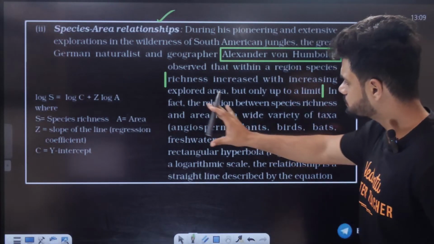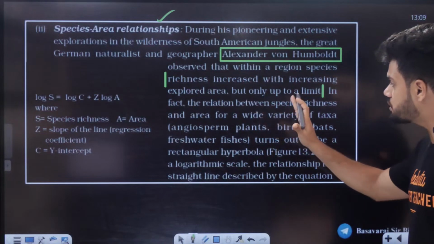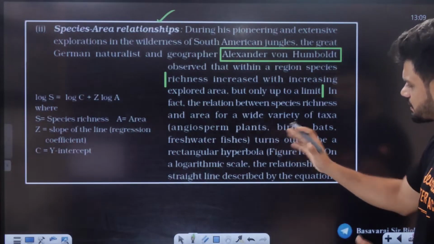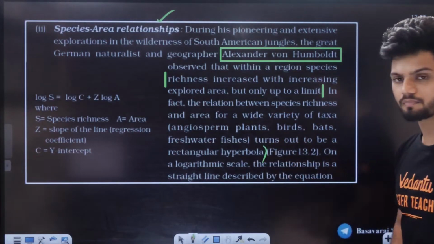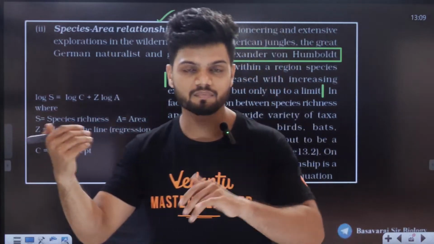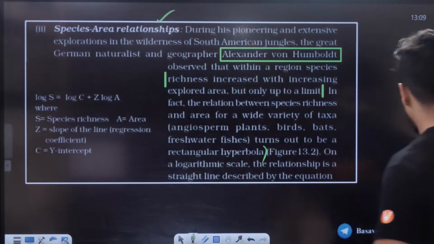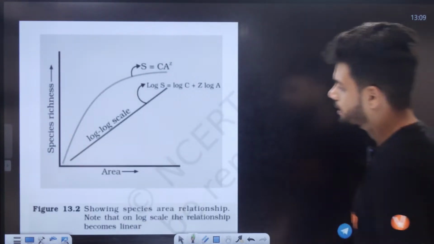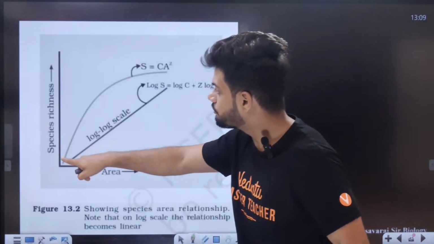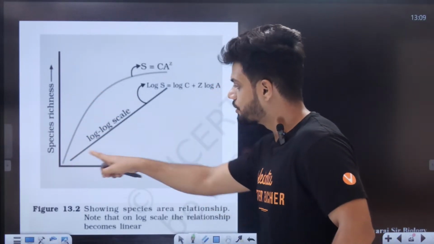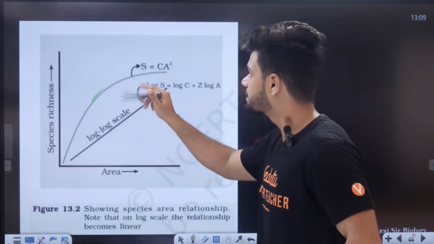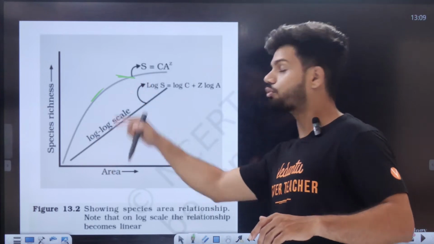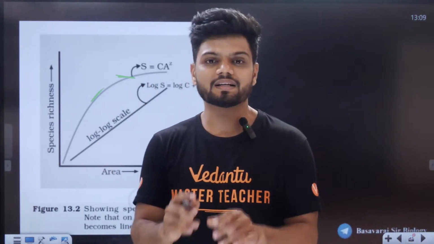Now, in fact, the relation between species richness and the area for the wide variety of taxa, angiosperms and plants, birds, bats, and everything turns out to be a rectangular hyperbola. That is, if you plot all the species in an area, you will get a rectangular hyperbola right here. The more you search, more species you will find, but only up to a certain limit. And this is called a rectangular hyperbola. And you have an equation here.